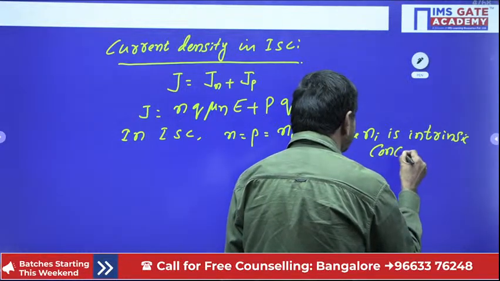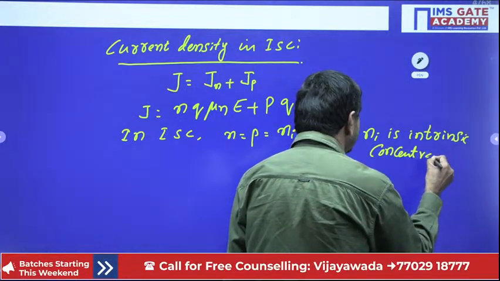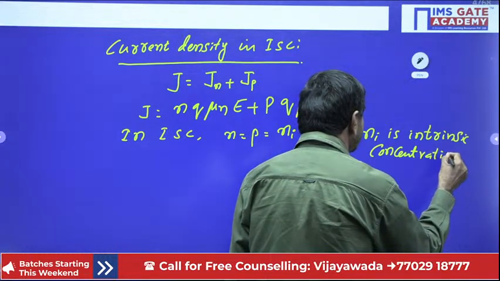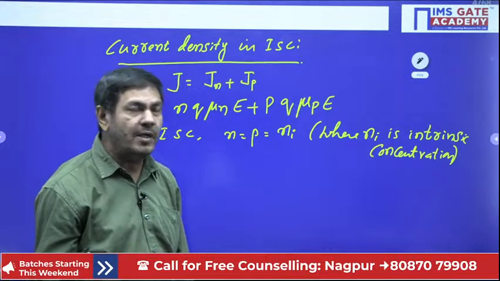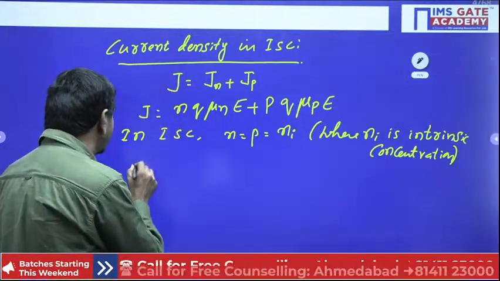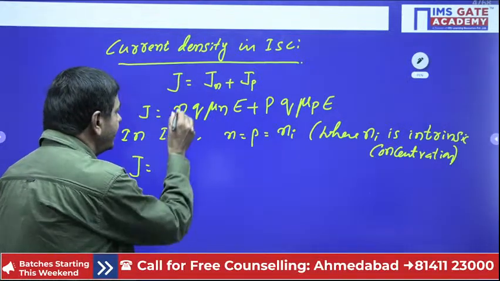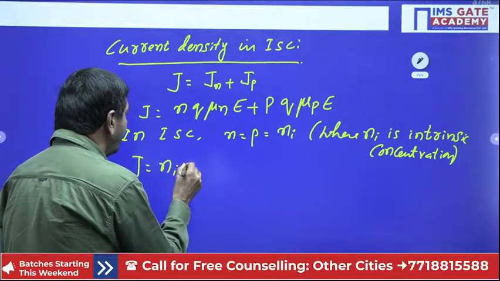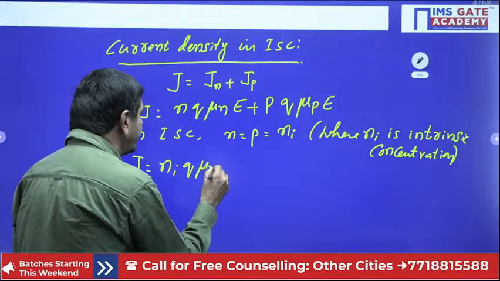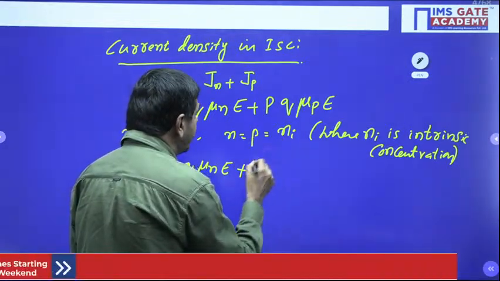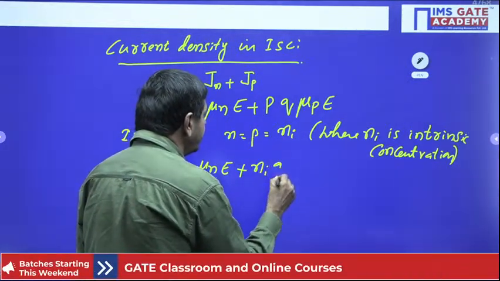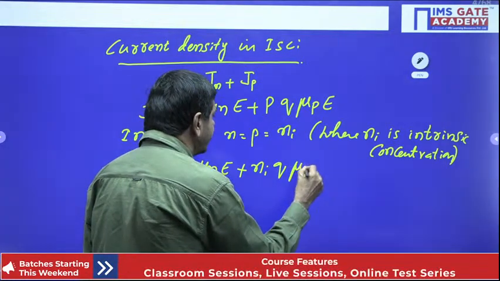Intrinsic concentration, I want to give the symbol only now. So N equal to Ni, I can put P equal to Ni also. Now I can write the total current density in the form of what? N equal to Ni and Q into mu N into E. The concentration of the holes is nothing but P equal to Ni, that equal to what? Q into mu P into E I can write here now.